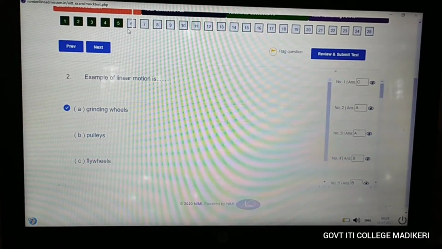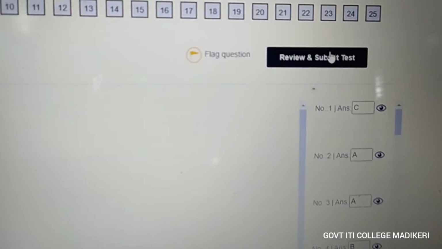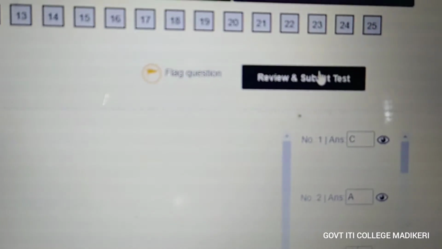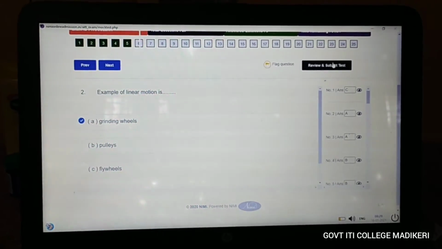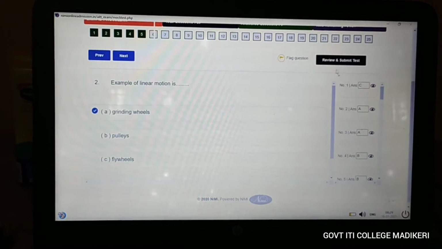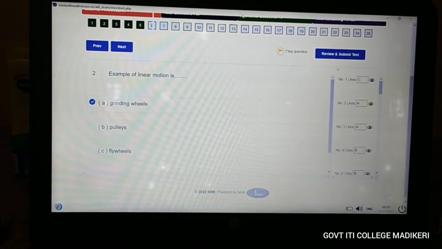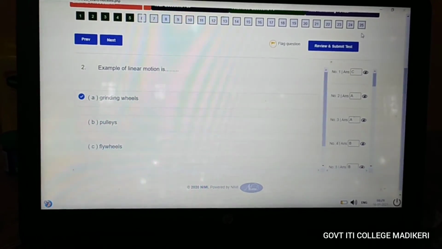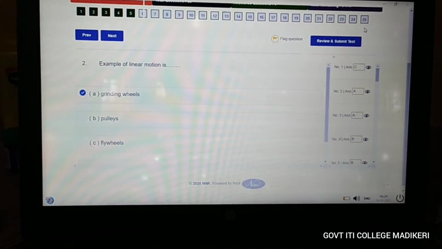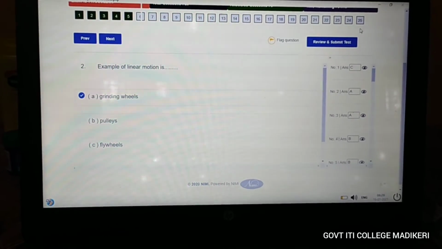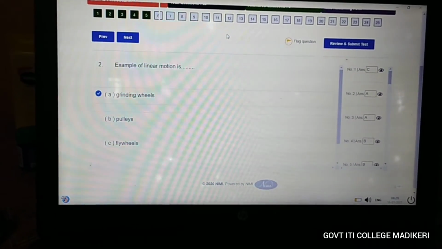After finishing the 5 questions, you can get here review and submit the test. The option will be on the right side top. If you want to quit the exam, you can give review and submit test, or else after attending all the 25 questions, you can review and submit the test. Keep in mind that you must attend all 25 questions, and don't skip any answers.